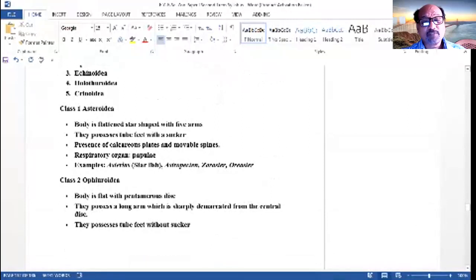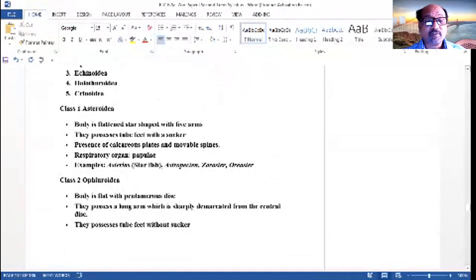The Asteroidea body is flattened, star-shaped with five arms. It possesses tube feet with suckers, presence of calcareous plates, and movable spines. Respiratory organs are the papillae. Examples are Asterias, or the starfish, second Astropecten, or Zoroaster, or Oreaster.